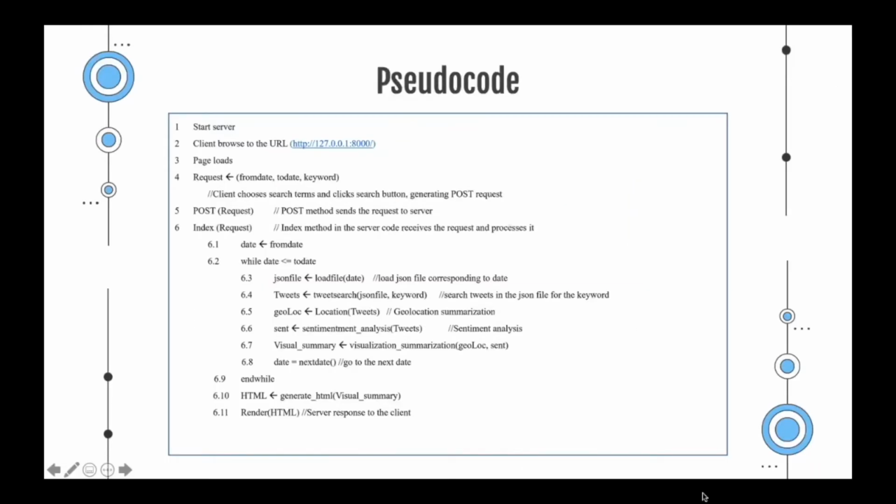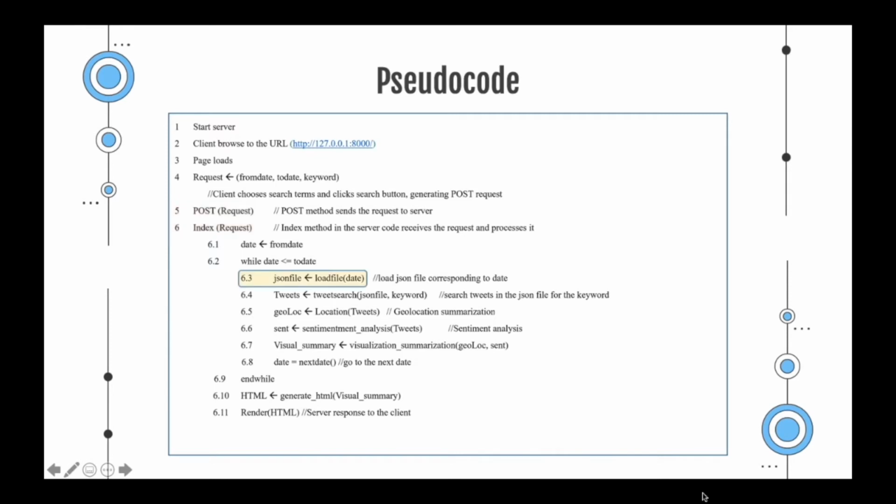Hello, my name is Sarah Zanhani. I will be moving on to the pseudocode. First of all, the server will be launched, then the client will browse the URL. After that, the page will load and the client will enter the dates and a keyword. This will generate a post request which will go to the server, and the server will receive the request to process it.